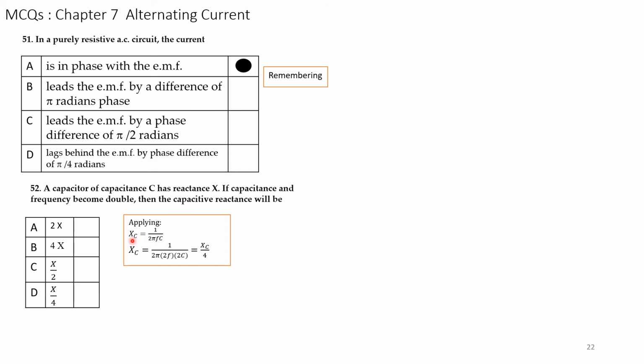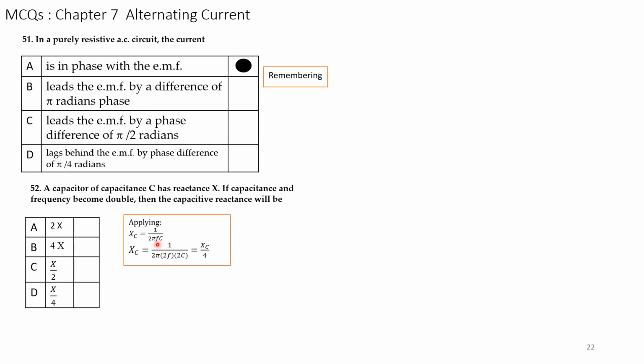So we have to use the formula. We know the formula for XC, that is, the capacitive reactance is given by the formula 1 over 2 pi FC. Please note I have used the symbol F for frequency. In some of the books it is used as nu or small v, but here, to be very clear, I have used F. F here stands for frequency. Therefore XC, the capacitive reactance, is equal to 1 over 2 pi FC.